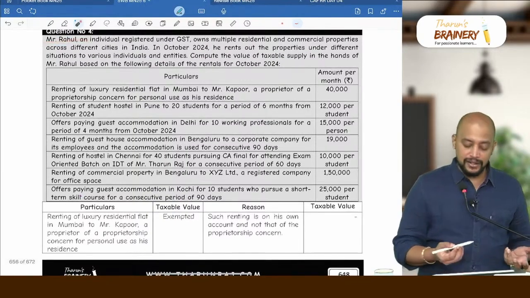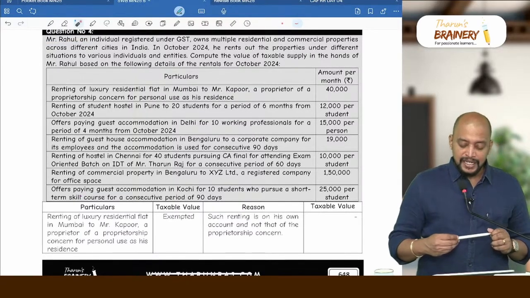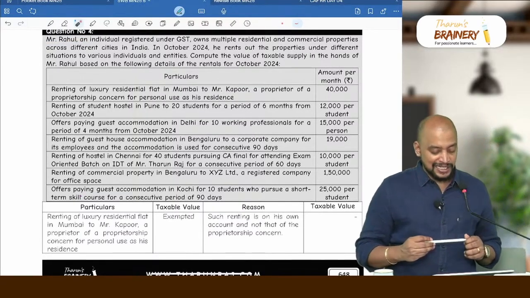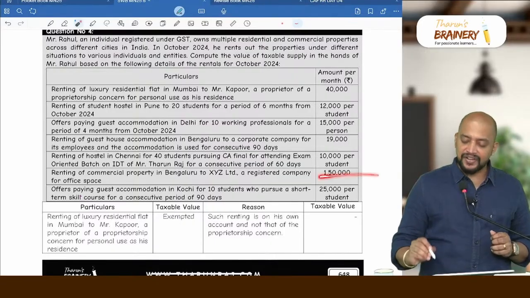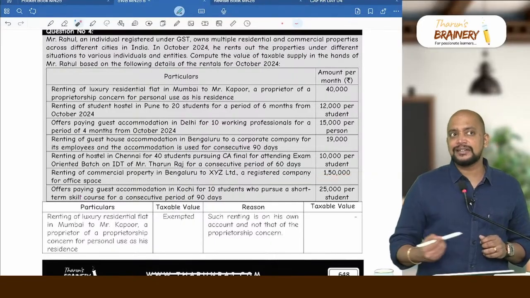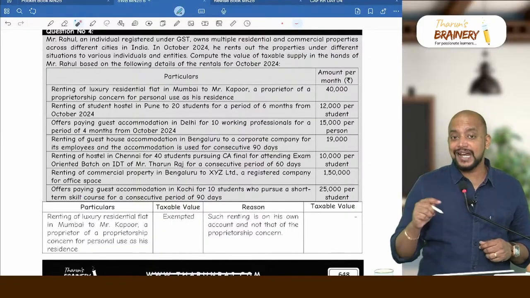Rahul, supplier. Okay. Then next, renting of commercial property in Bengaluru to XYZ Limited, a registered company for office space, 1,50,000, definitely taxable. But sir, in case of commercial property, we have RCM only when the supplier is unregistered.